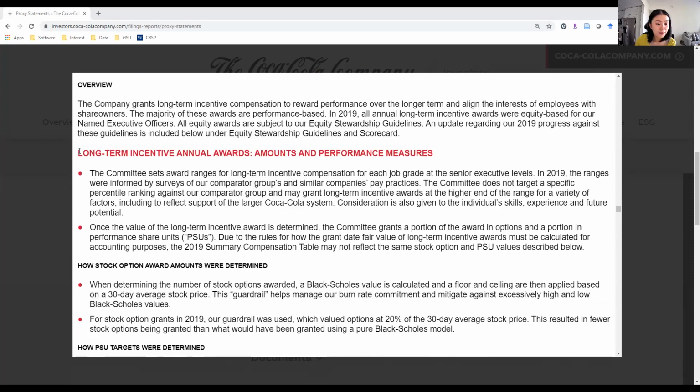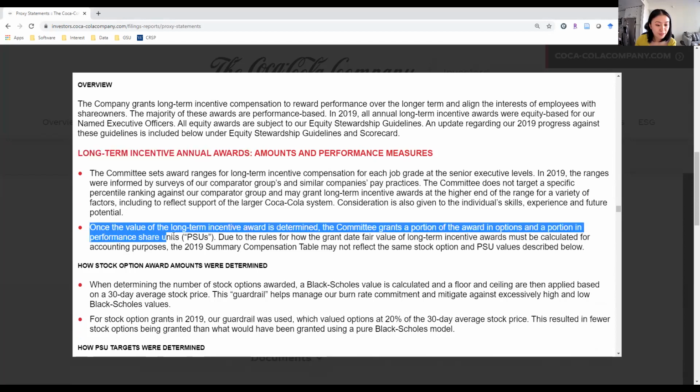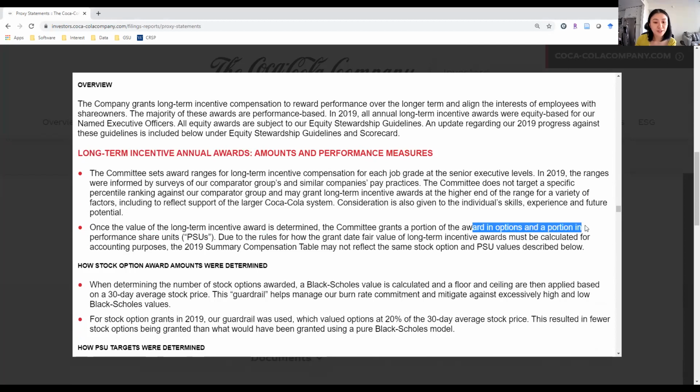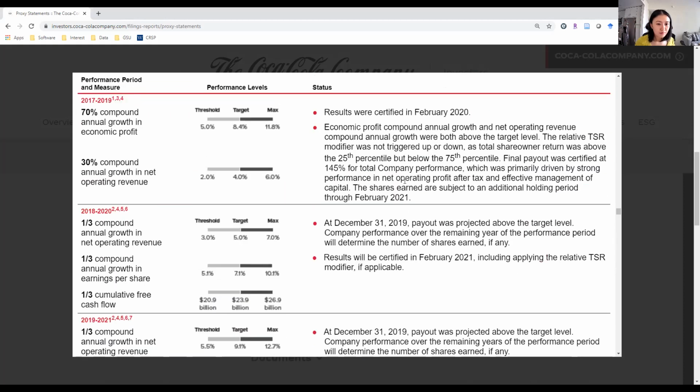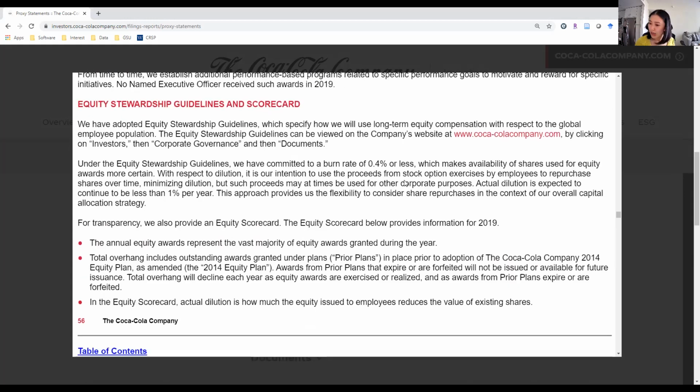Long-term plan, long-term incentive annual awards are awarded as performance share units and options. So this is not paid in cash. Instead, they are paying in equity. In other words, stock options: you are able to, in 3 years, purchase Coca-Cola stock at a much lower stock price. Or you can get performance shares, which means I'm directly giving you shares, stock shares. How about Mr. Quincey?